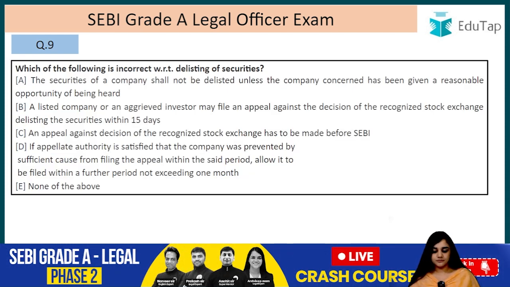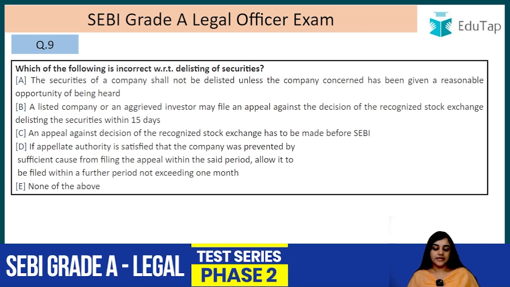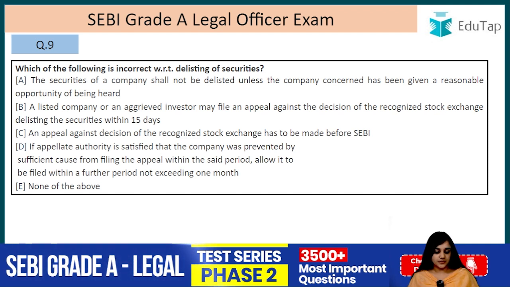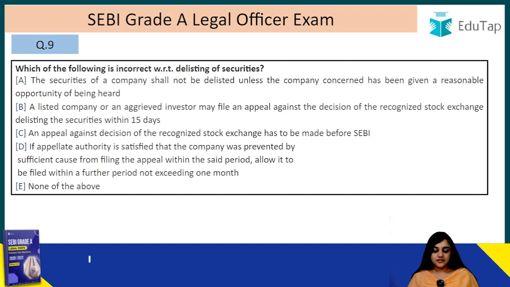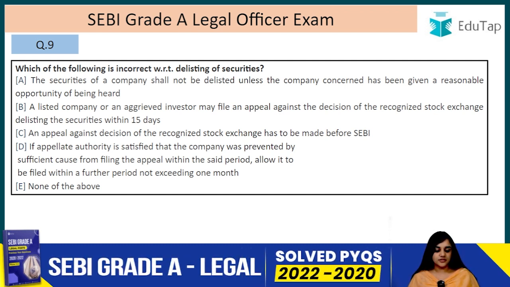Question number 9. Which of the following is incorrect with regard to the delisting of securities? The first one is that the securities of the company shall not be delisted unless the company concerned has been given a reasonable opportunity of being heard. A listed company or an aggrieved investor may file an appeal against the decision of the recognized stock exchange delisting the securities within 15 days.